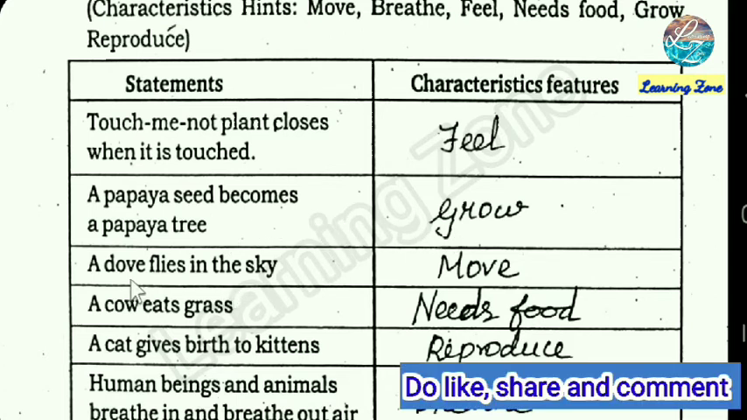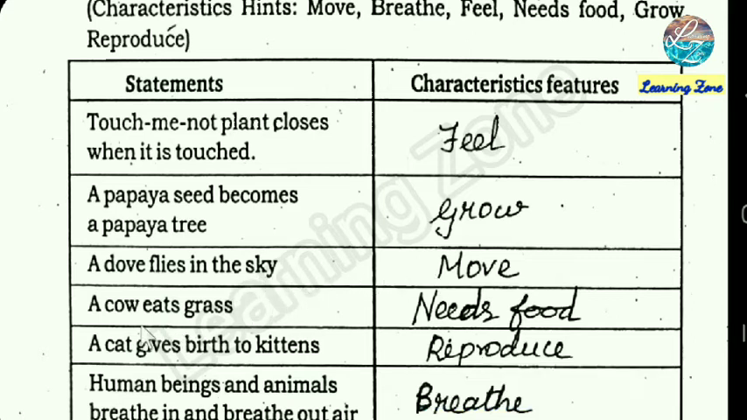A dove flies in the sky. Moves is the characteristic feature. A cow eats grass. Needs food is the characteristic feature. A cat gives birth to kittens. The characteristic feature is reproduce. Human beings and animals breathe in and breathe out air. Breathe is the characteristic feature.